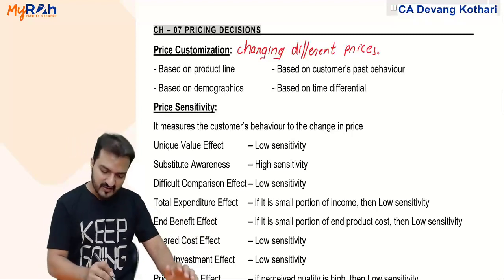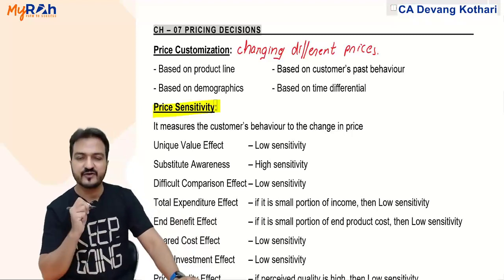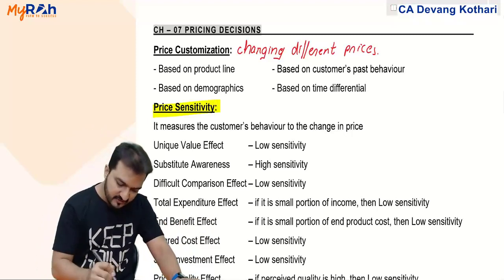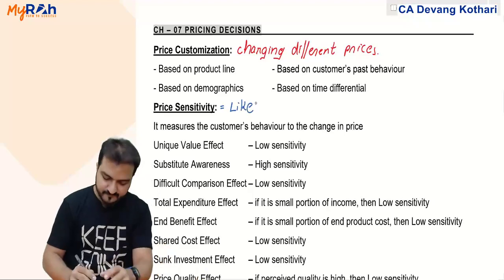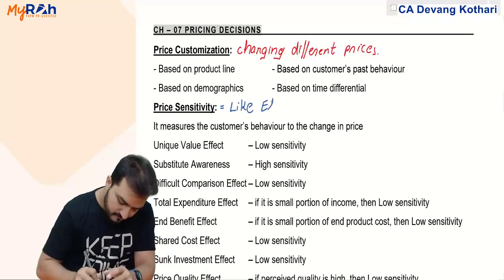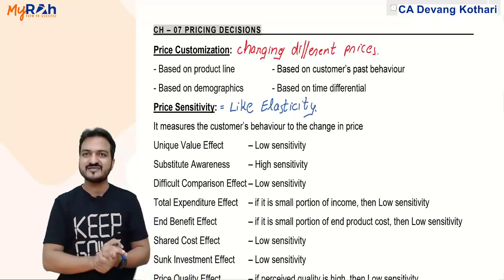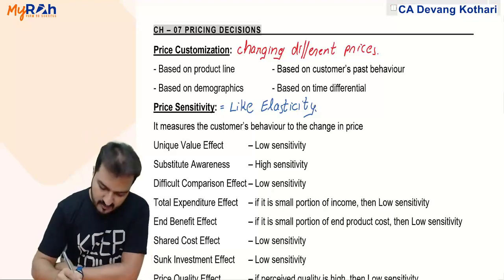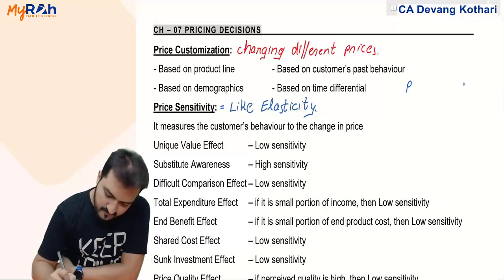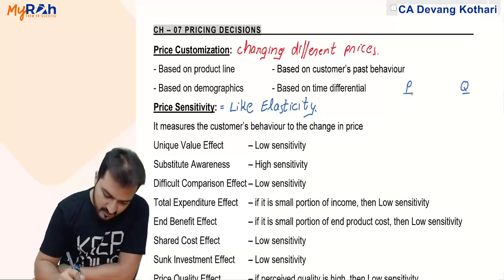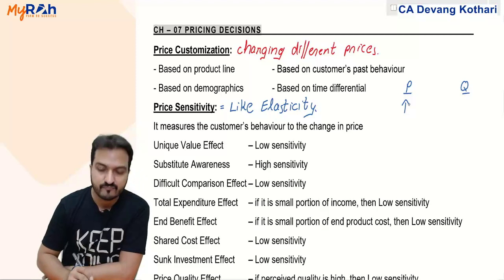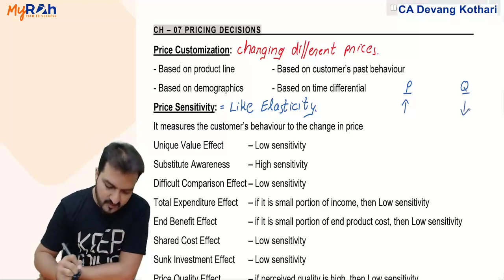Yeah. Next one is more important, price sensitivity. Well, the word sensitivity basically indicates elasticity. Try to understand here. Normally your law of demand states that if I increase the price, then quantity will decrease.